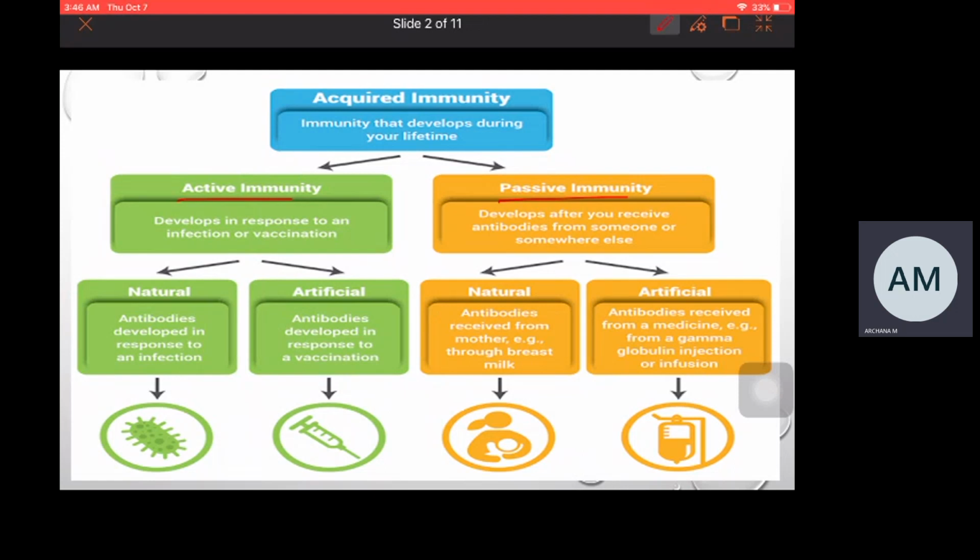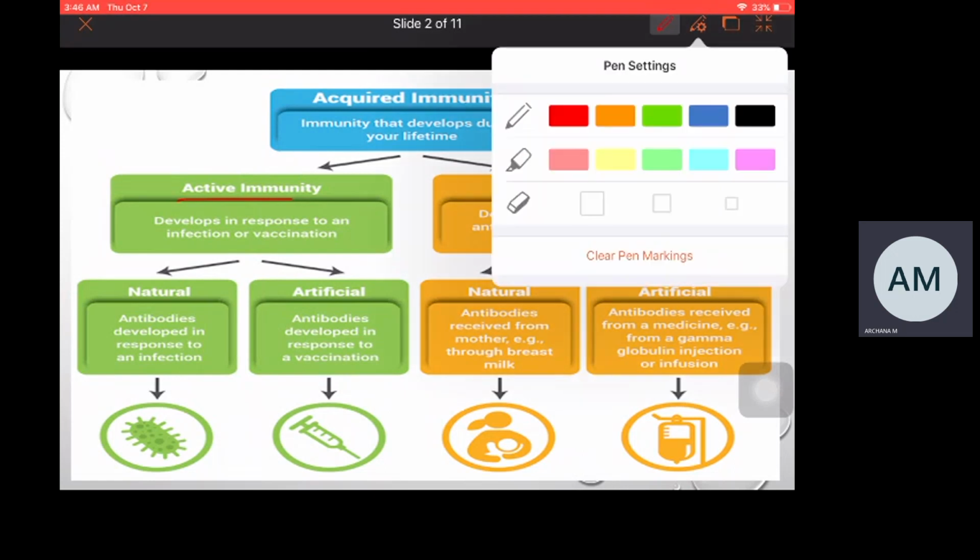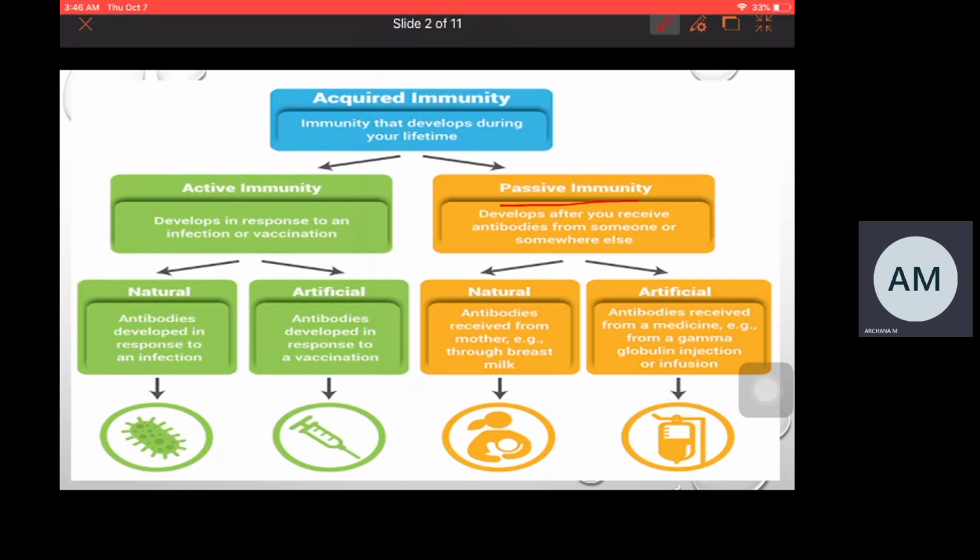Coming to the passive immunity. So what is passive immunity? Passive immunity is a type of immunity which develops after you receive antibodies from someone or somewhere else. Meaning, like when a child receives antibodies from his mother, that comes under passive immunity.